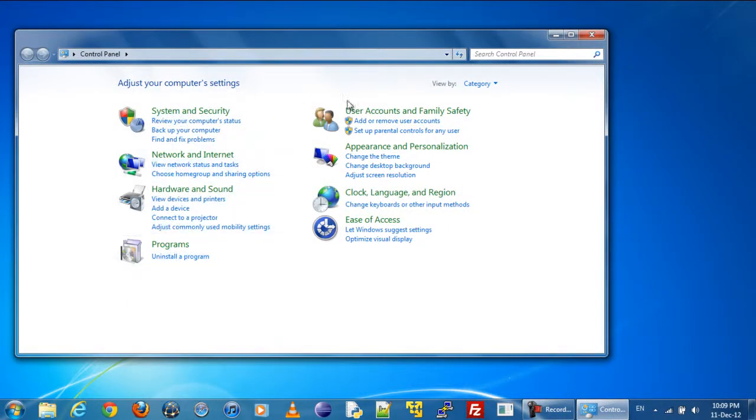If you do not see a list of icons, you are in Category View. Change this by left-clicking on the View by Category option on the top right of your window. Choose the Large Icons option from the drop-down menu that appears.